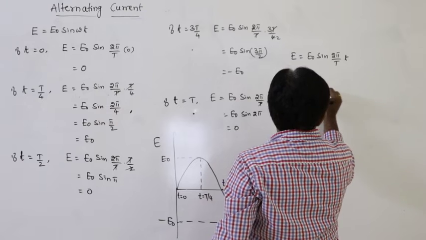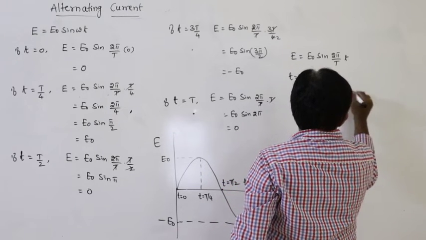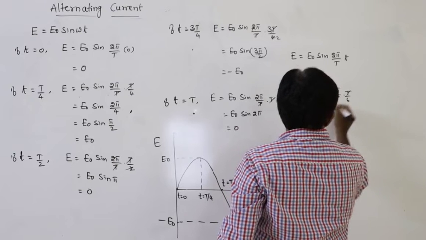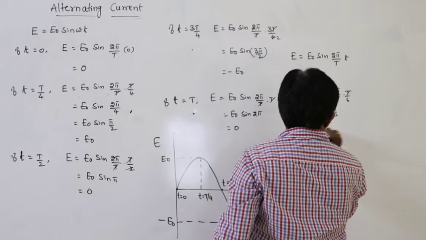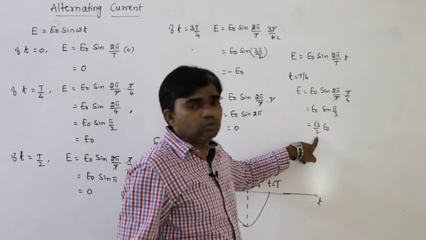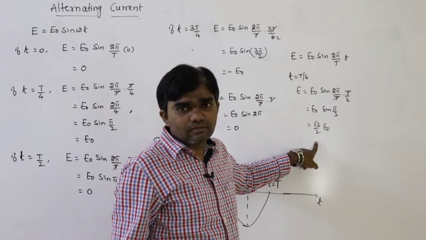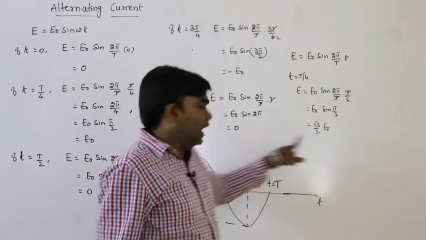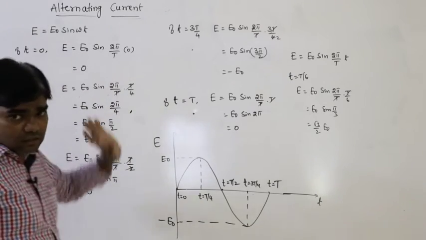E equals E naught sin of 2 pi by T into T by 6, so E naught sin pi by 3, which is root 3 by 2 E naught. At the time T by 6, the EMF is root 3 by 2 E naught. This is the instantaneous EMF. E naught and I naught are the peak values.